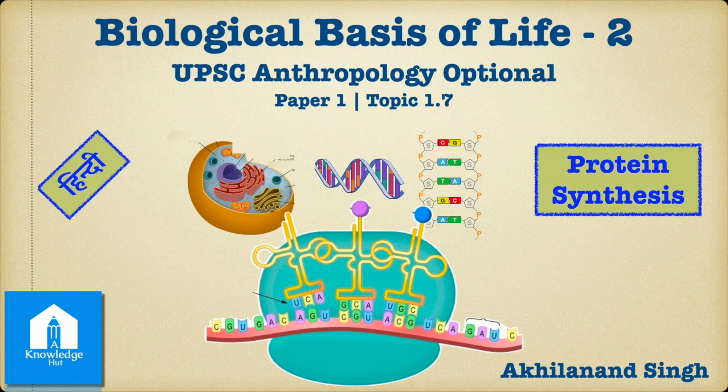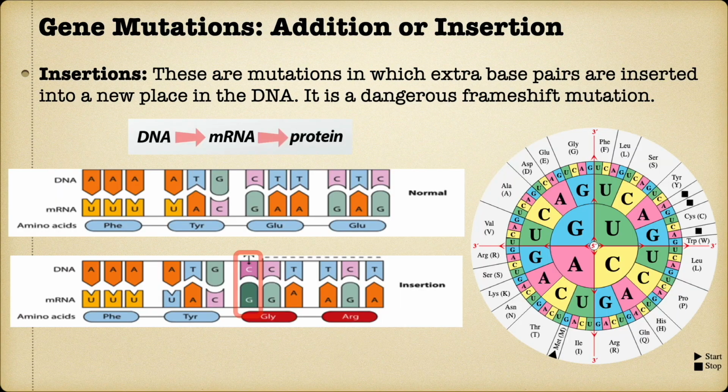In our protein synthesis video, we have seen how our cells make protein on the basis of instructions written in genes. In the transcription process of protein synthesis, an mRNA molecule gets created on the basis of DNA sequence, and this mRNA molecule exits the nucleus and goes to ribosome to complete the translation process.